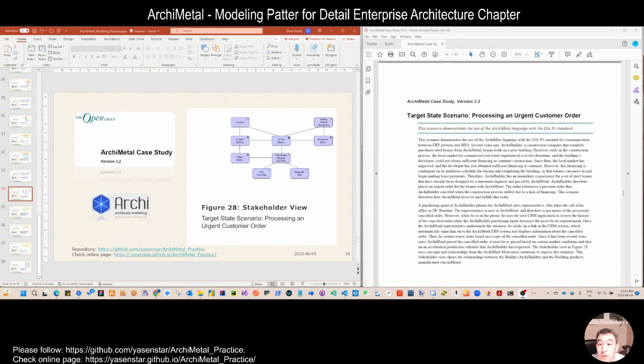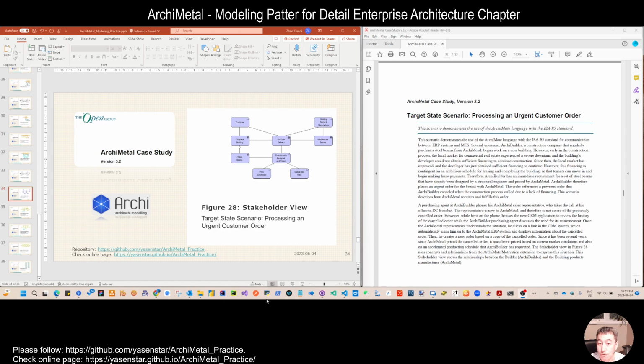Hello again. Welcome back to this ArchiMetal case study modeling practice using the ArchiMetal modeling tool. So now we have already moved to the last chapter of this case study, called the target state scenario.